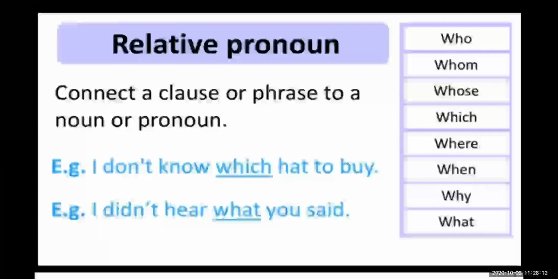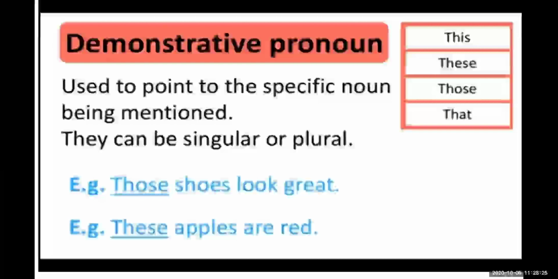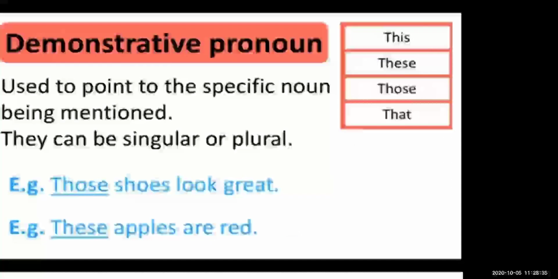When the pronoun is used to show the relation with the noun, these are the relative pronouns. Demonstrative pronoun means when we have to point out or specify a particular thing.